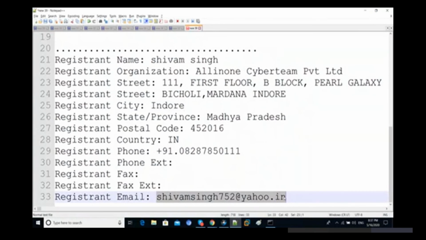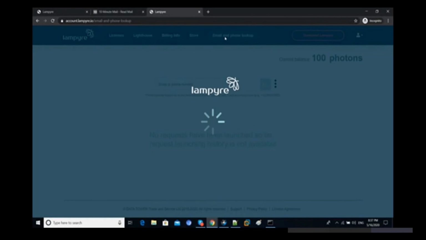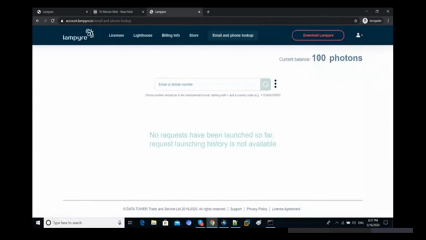I will copy that email address and check whether any information is available. We have to go to email and phone lookup. If you create an account here, you get 100 photons, and each scan costs 25 photons. If you want to use it multiple times, you have to create a fresh account. Okay, just search it and check.